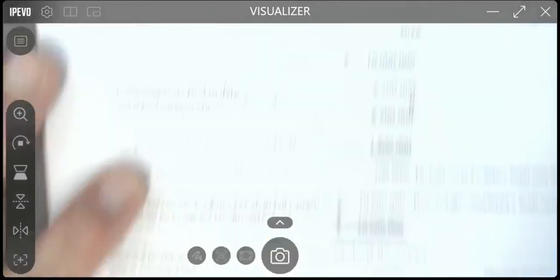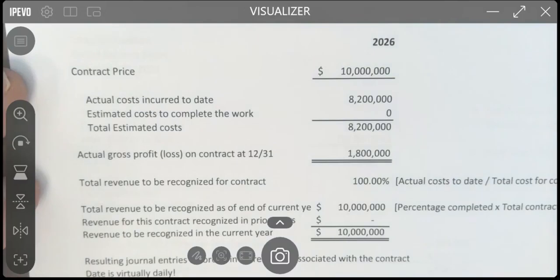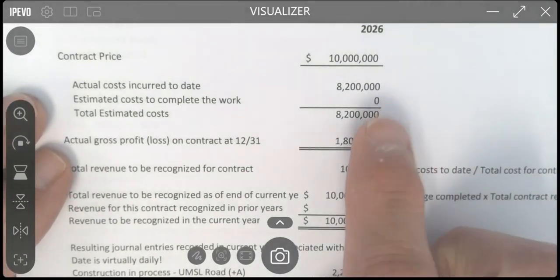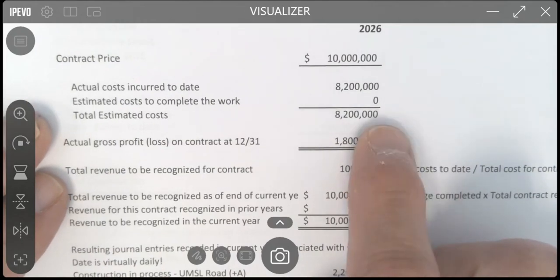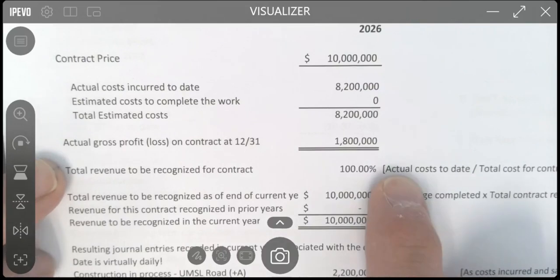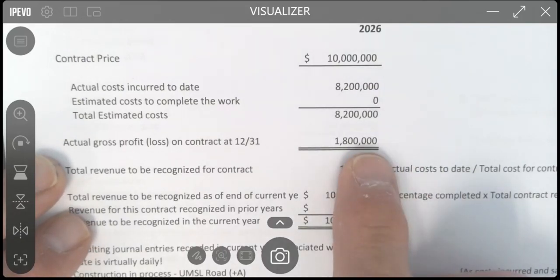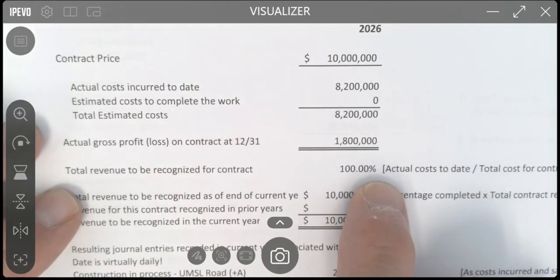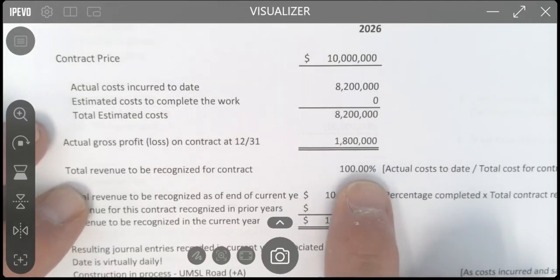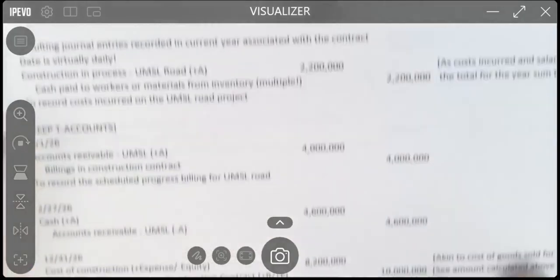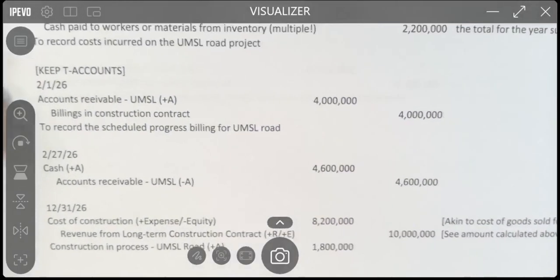Welcome back. We have now incurred total costs that added up to $8.2 million. We learned that when we did it for the case where revenue recognition was over the term of the contract. So the total profit is $1.8 million. We delivered the road, it's being driven on at this point, so we can recognize all 100% of the revenue for the contract. We've recognized nothing in prior years, so we recognize $10 million this year, and we do so with these three entries.